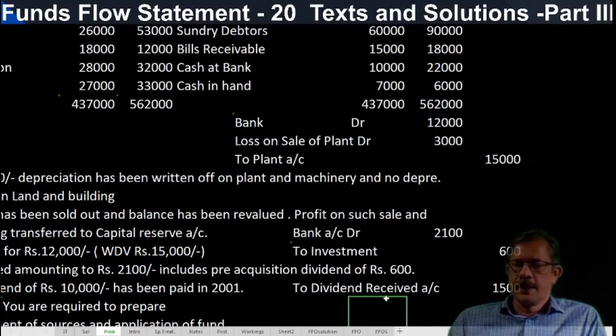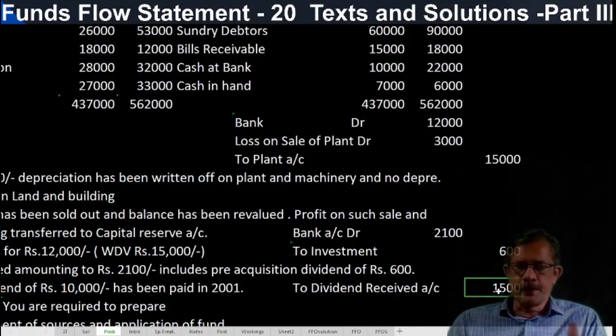What is the entry? Dividend received account debtor. So dividend received is cancelled to P&L account. So while calculating funds from operation, this dividend received should be deducted from profit or credited to adjusted P&L account. Both are same. And this is shown as a separate source. Okay. So we will post it in the investment account.